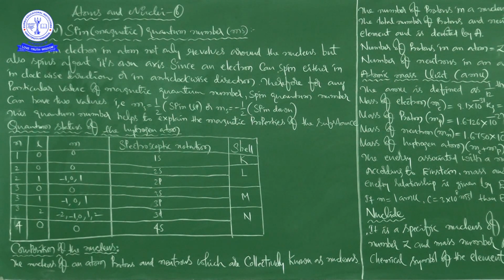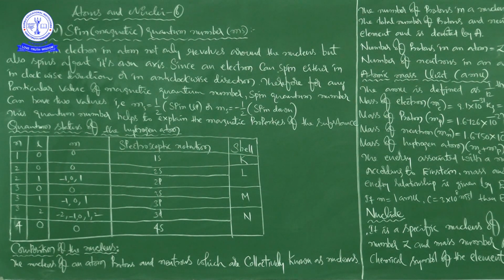So obviously the neutrons and protons are present inside the nucleus. Protons have positive charge and neutrons have no charge. That's why the charge of the nucleus is positive, due to the protons.